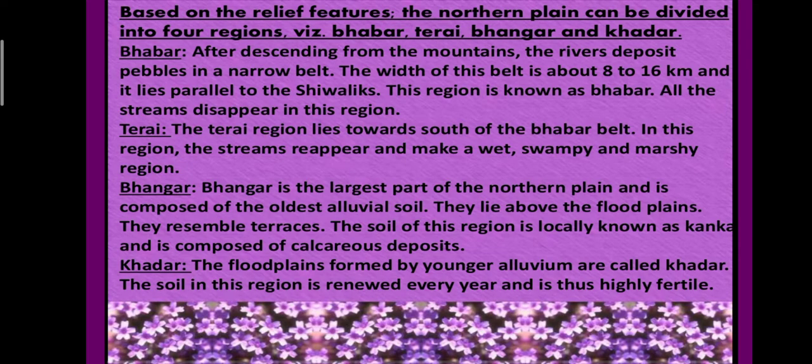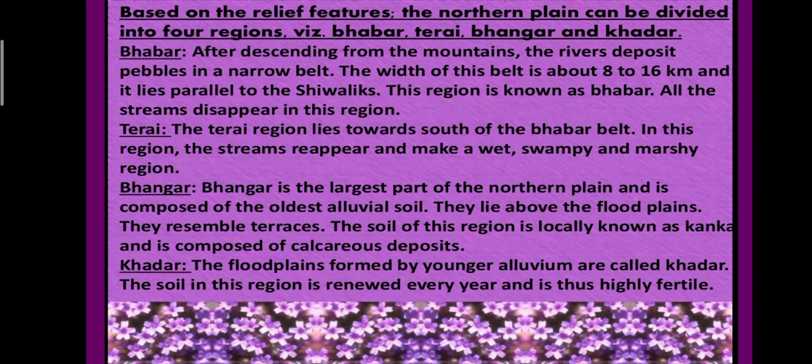Next, Bangar. Bangar is the largest part of the northern plain and is composed of the oldest alluvial soil. In this Bangar region, it is the oldest part and more alluvial soil is found here. They lie above the floodplains. Above the floodplains, we are able to see this area. They resemble terraces. The soil of this region is locally known as kankar and is composed of calcareous deposits.